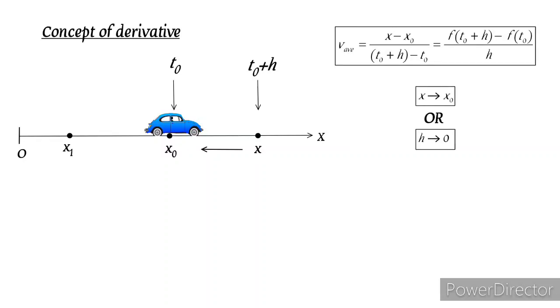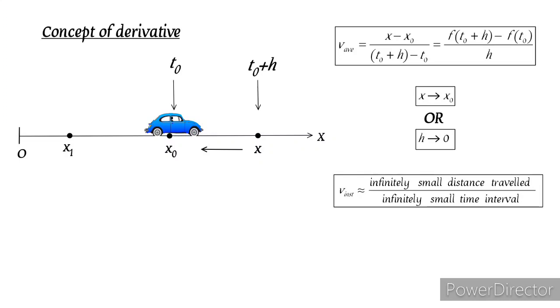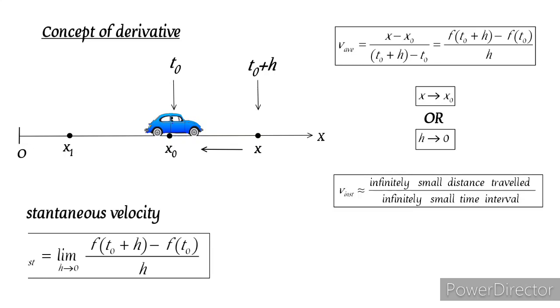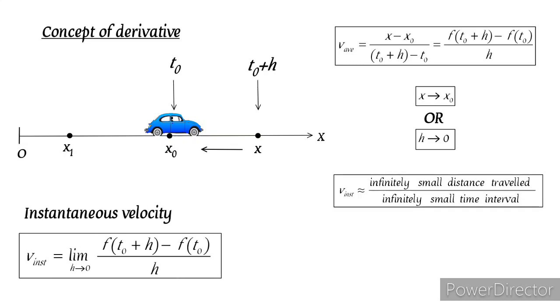We observe that as the time interval is infinitely small, we get an infinitely small distance. The ratio of this infinitely small distance traveled by infinitely small time interval can be approximately considered as the instantaneous velocity at t0. In the language of limits we say, the instantaneous velocity of an object at time t0 is the limit of the average velocities, as h tends to 0, over time intervals t0 to t0 plus h.